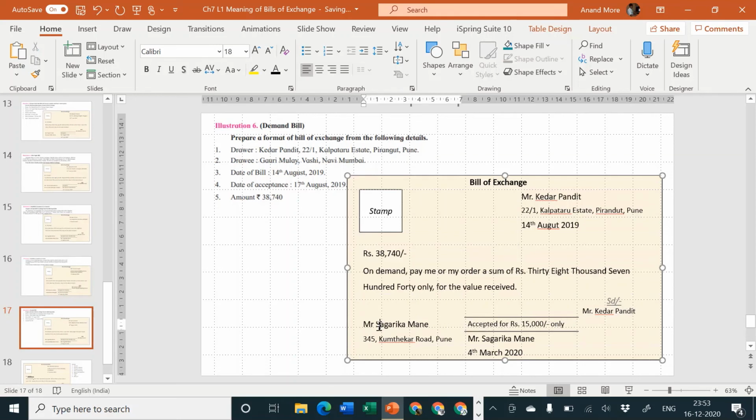On whom it is drawn? It is drawn on Gauri Mule. And what is her address? Her address is Vashi, Navi Mumbai. There is no qualification she has put, so it is only accepted, and it will be Miss Gauri Mule.